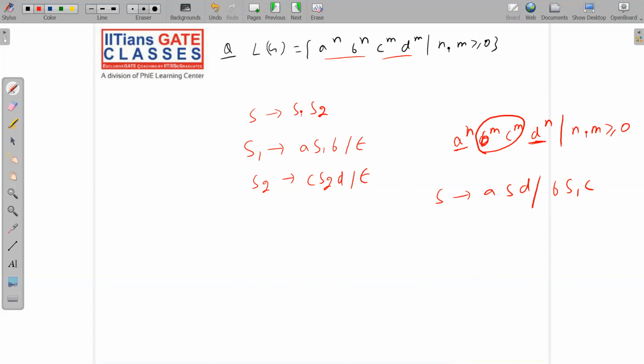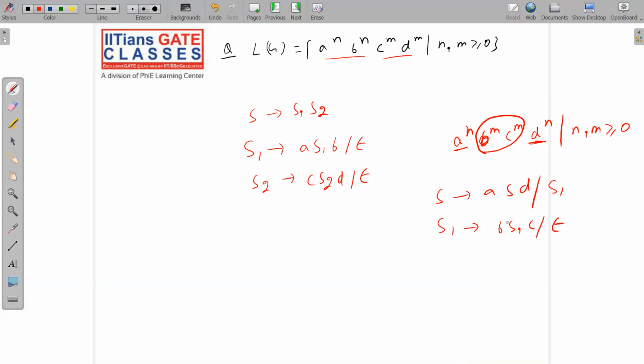So let me do it properly. Now you will move to S1. Now this S1 will produce B S1 C or null.